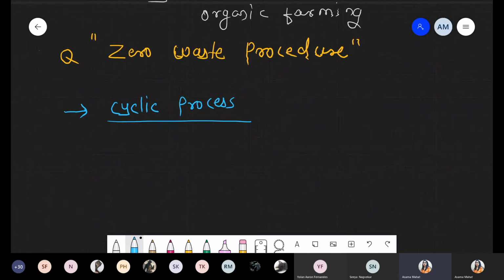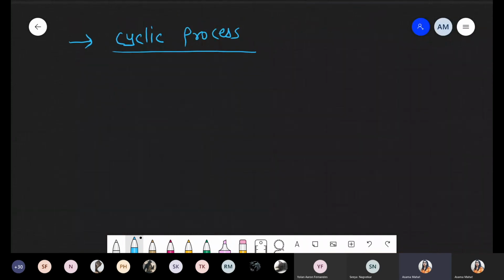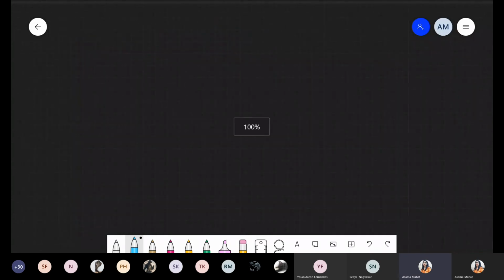So that methane gas is used for cooking in the kitchen, and the waste part is released through the outlet, and that outlet acts as manure. So simply what happens? Simply I'm talking about this condition. Example we are talking about. Sorry. So for the explanation, you can take the example of gobar gas.